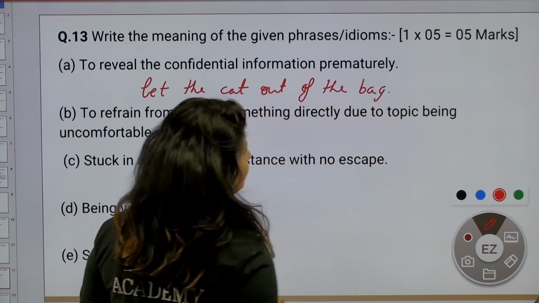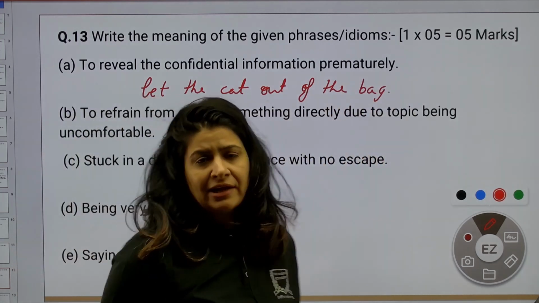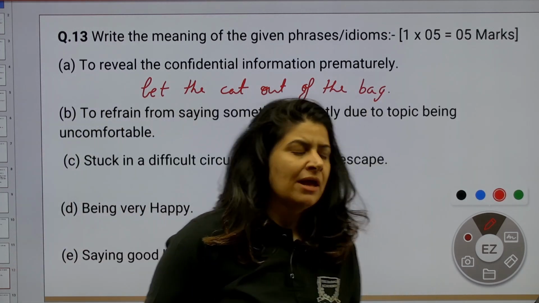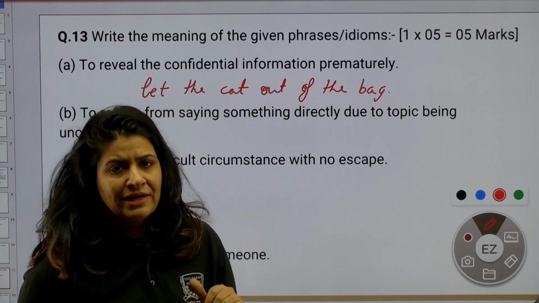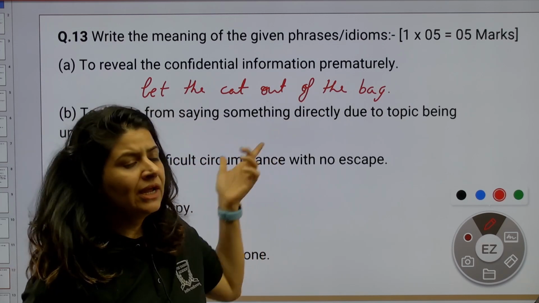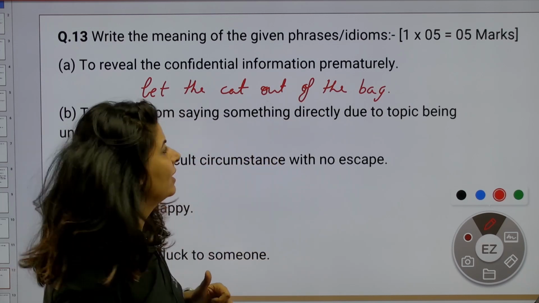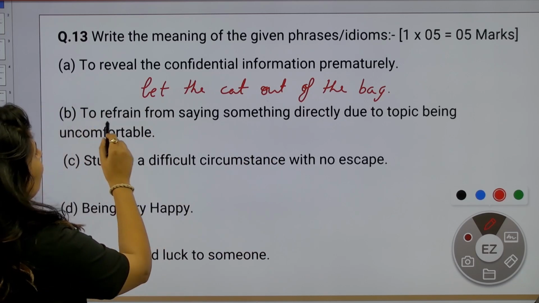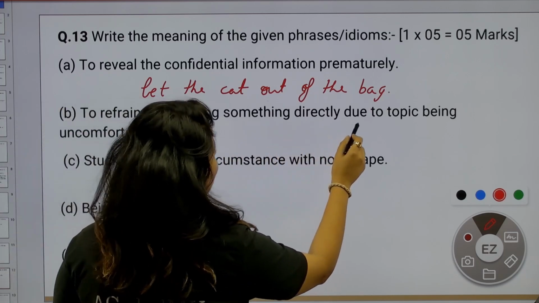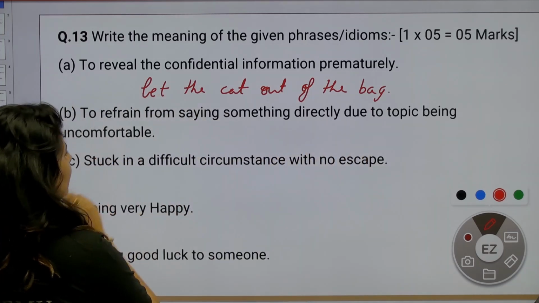So the error is in the question. Possibilities there, you might get grace marks, but it was somehow understood that you have to write down the idiom. Meaning is already given. To refrain from saying something directly due to the topic being uncomfortable.